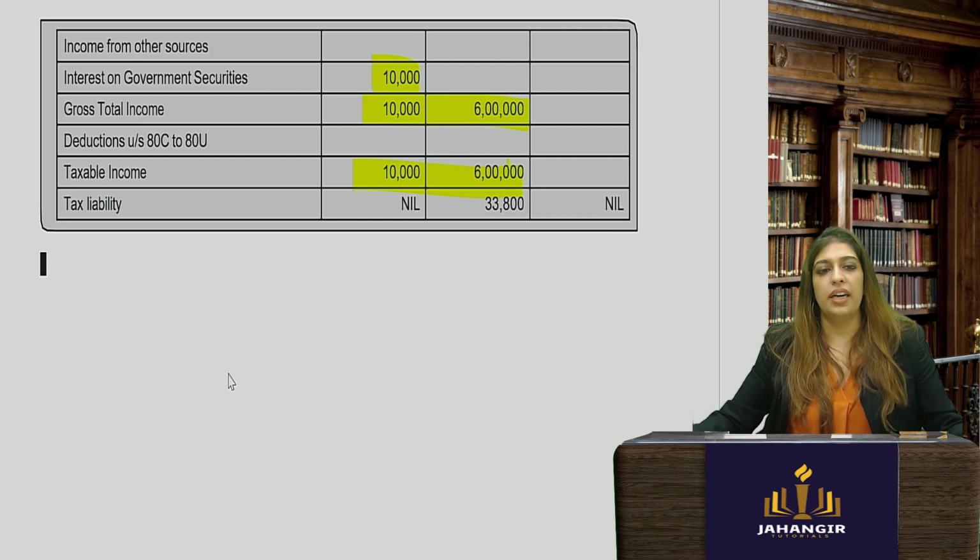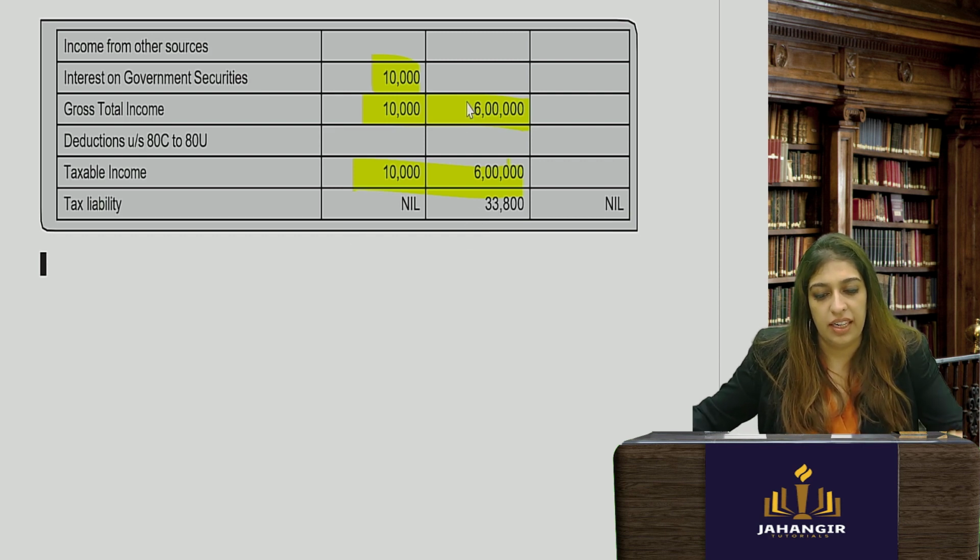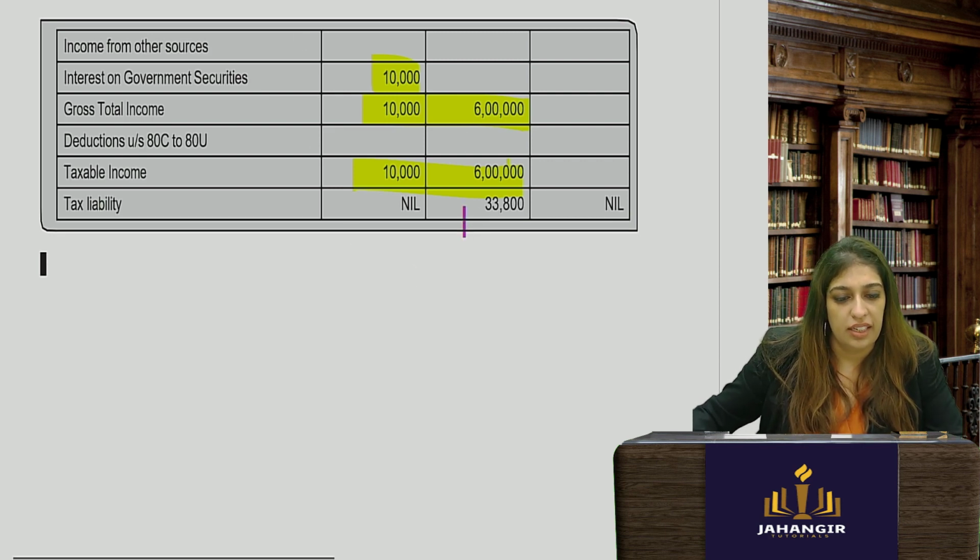Okay, so you will get it over here plus 4% cess. See, how did we get it? 6 lakhs is what he's earning, correct? First 2.5 lakhs is nil.